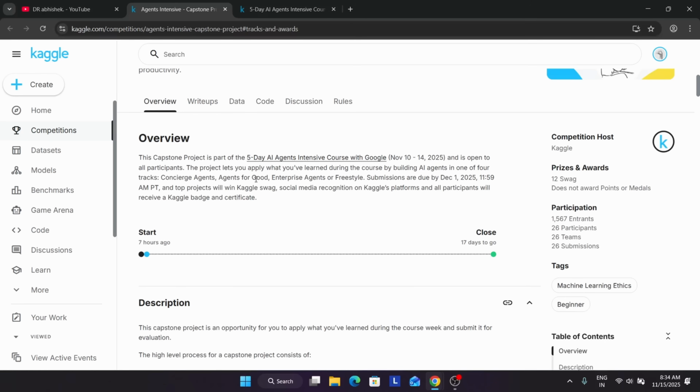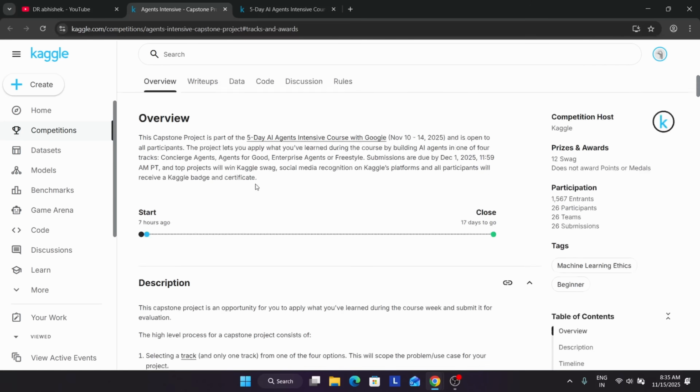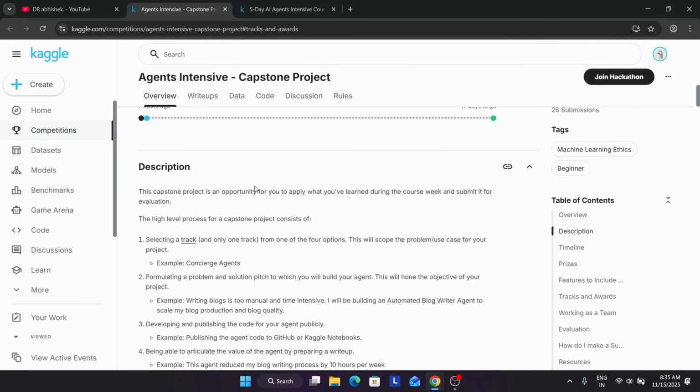We have to pick any one track and define a meaningful problem, then build an agent based on it, solve the problem statement, submit the code, and submit a write-up also. If you want to make a video explaining the project and tracks, you can do that to boost your score, and it will be a demo kind of thing. If you have submitted in any hackathons, you must be knowing it.